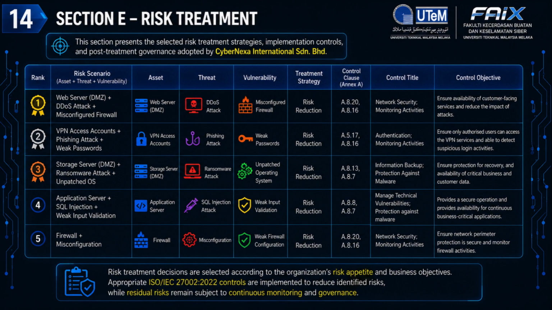The fourth risk targets the application server, where weak input validation may result in SQL injection attacks. Controls A8.8 and A8.7 focus on secure software development, technical vulnerability management, and protecting applications against malware. Finally, the fifth risk relates to the firewall, where configuration weaknesses may expose the network to unauthorized access. Again, A8.20 and A8.16 are recommended to improve network security monitoring, strengthen firewall configurations, and protect the organization's network perimeter.